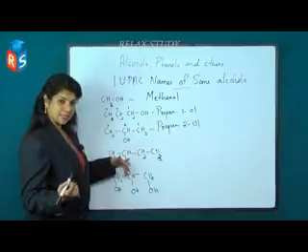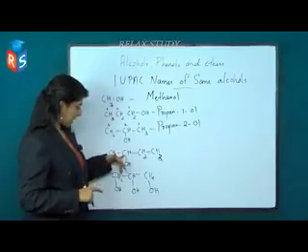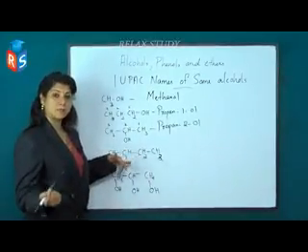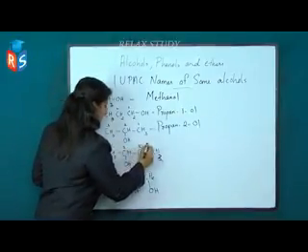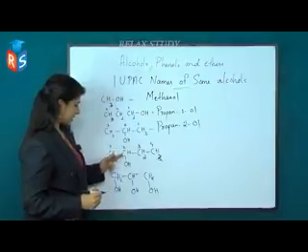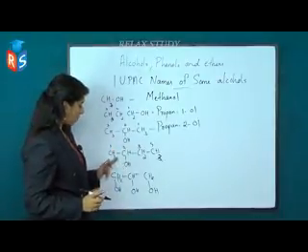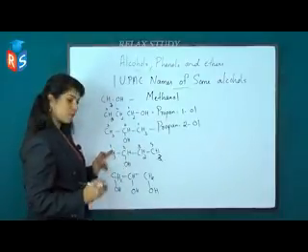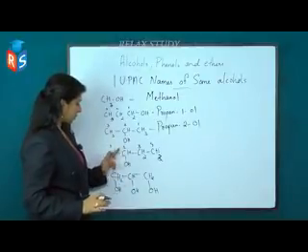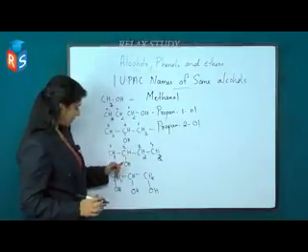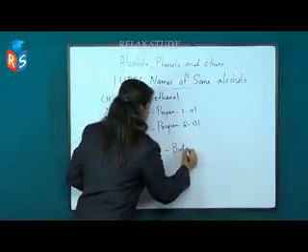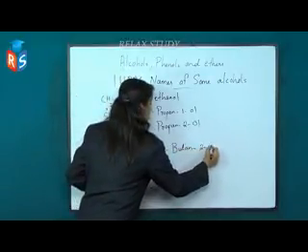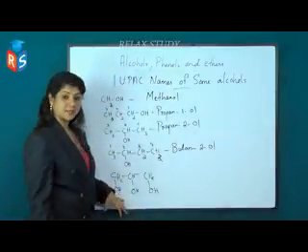One of the hydrogen atoms from the second carbon atom is replaced by one OH group. So this compound is propan-2-ol. Next compound is butane. One of the hydrogen atoms from the second carbon atom of butane is replaced by one OH group. We put numbers from here, and the second carbon atom has one OH group. The parent is butane, so this compound is butan-2-ol.